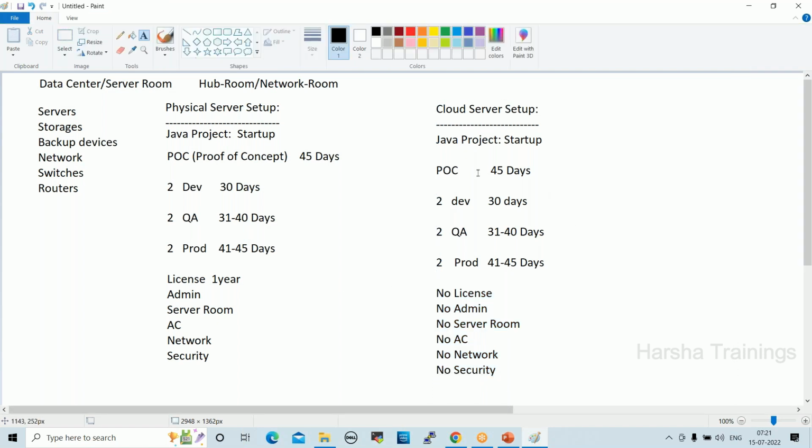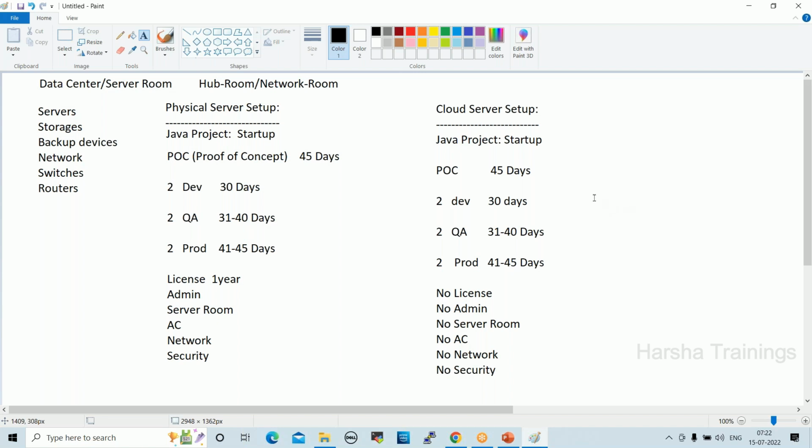So in this cloud setup, if the POC is a success, it is fine. If the POC is not a success, this is also a waste of money, fine. But what is the advantage here? When we use cloud setup, if the client approves, we get the real project.